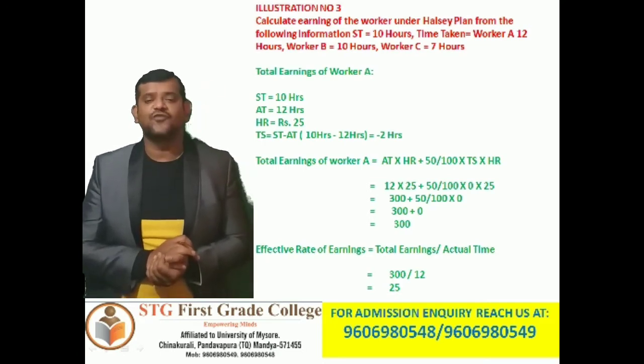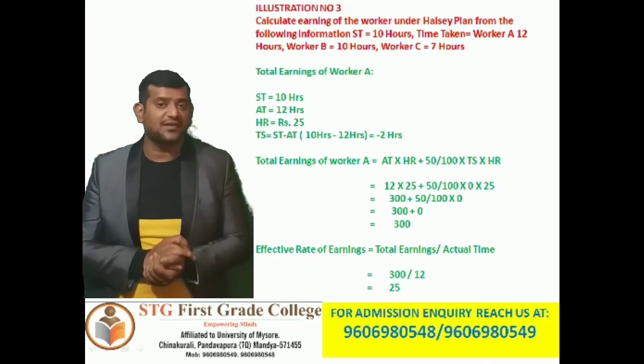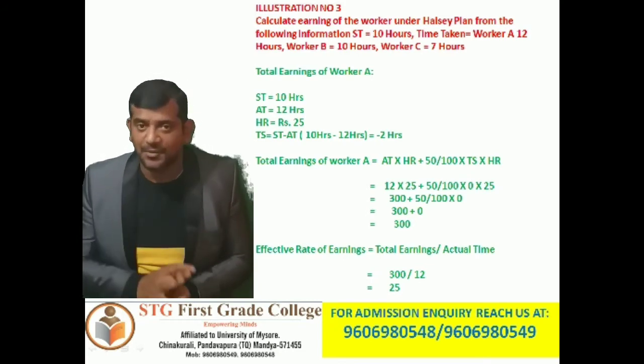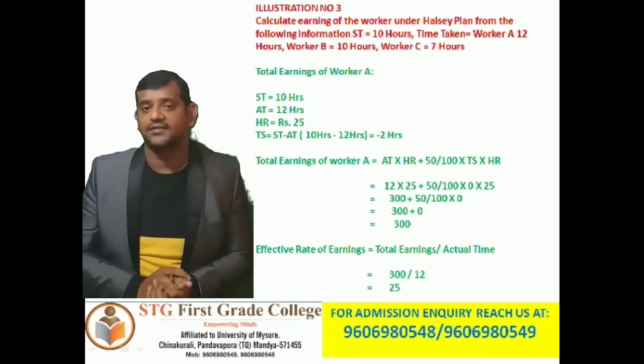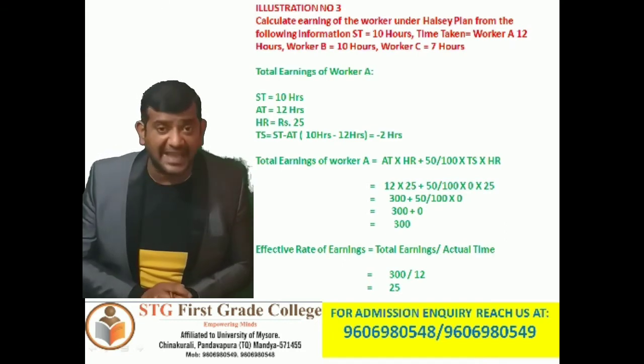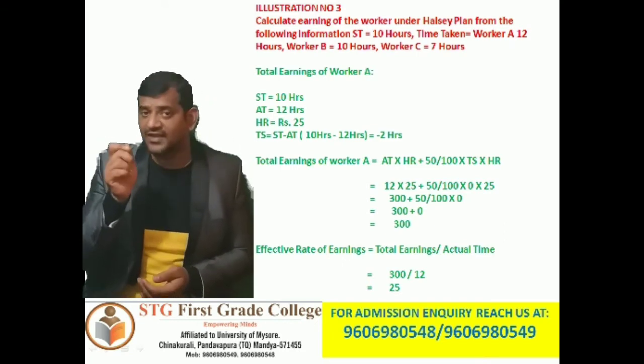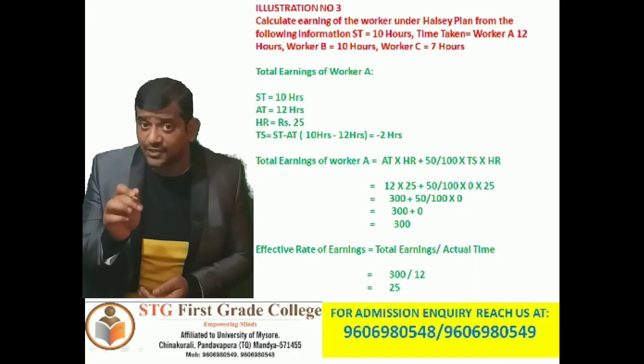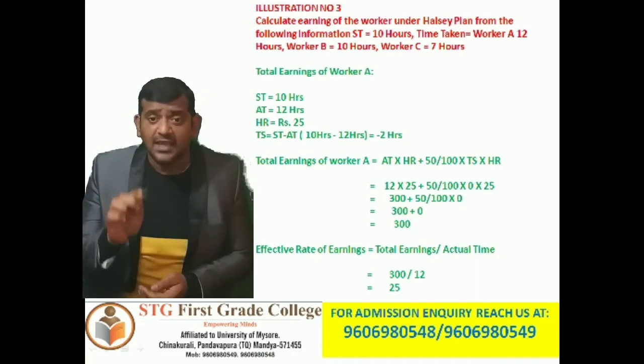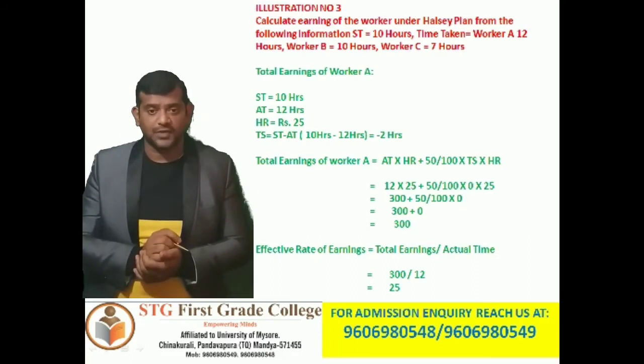Total earning of worker A is rupees 300. Here you have to remember, whenever the time saved is negative, it is always considered as 0. You should remember that. Okay.